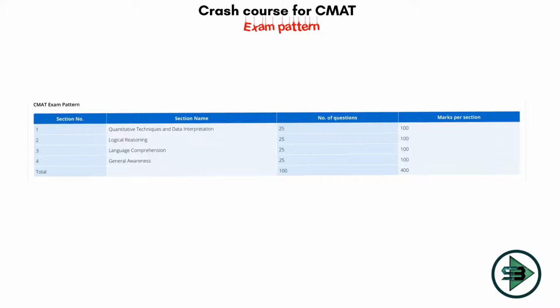Next section we come on to after looking at quant, DI and logical reasoning. So till now we had seen 25. We are clear with 50% of the syllabus, that is 50 questions, and 200 marks we have covered till now. Let's come on to the next section, that is language comprehension, which is nothing but verbal ability.